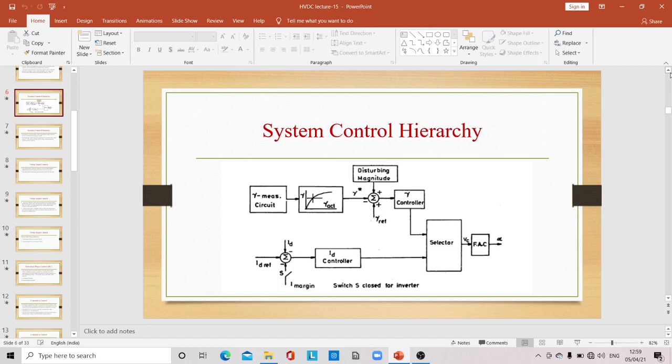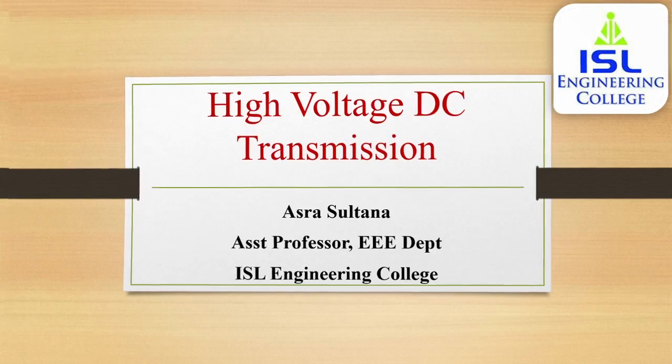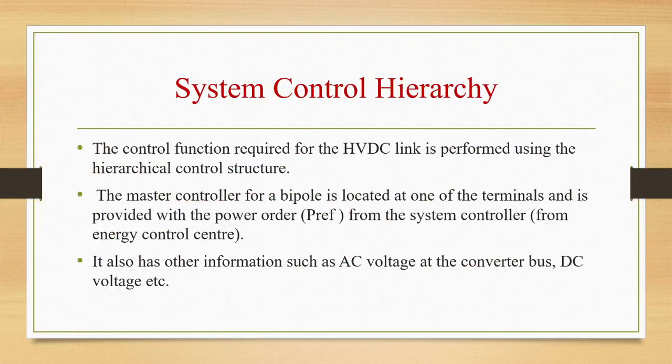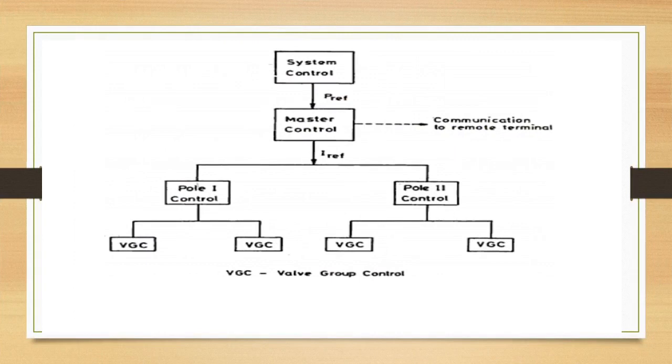Okay, I hope this is clear to everyone. Whatever we have seen in today's class is clear. We have seen about the system control hierarchy. We have seen the block diagram of this hierarchy, the hierarchical control structure for a DC link.